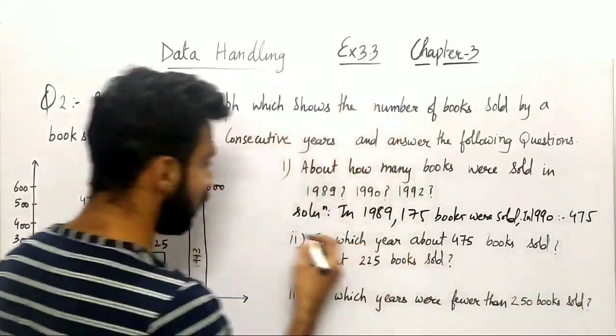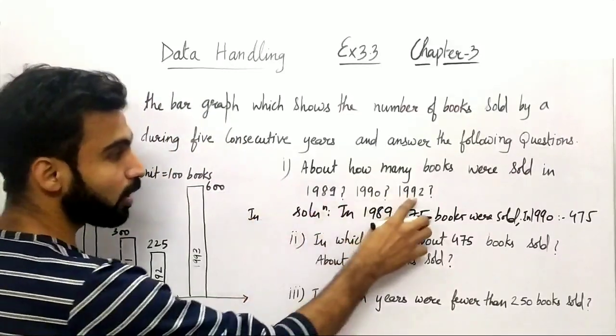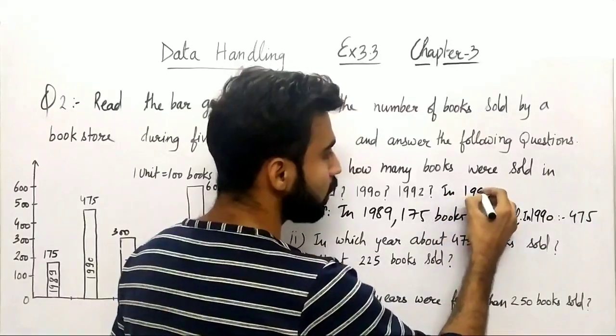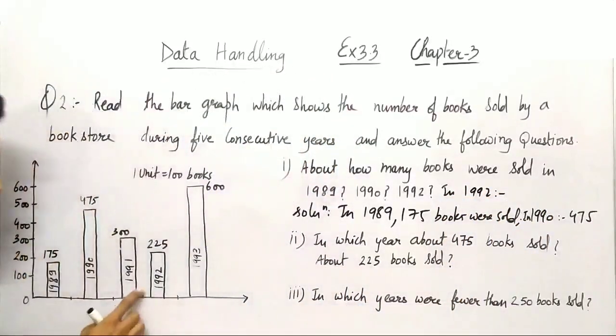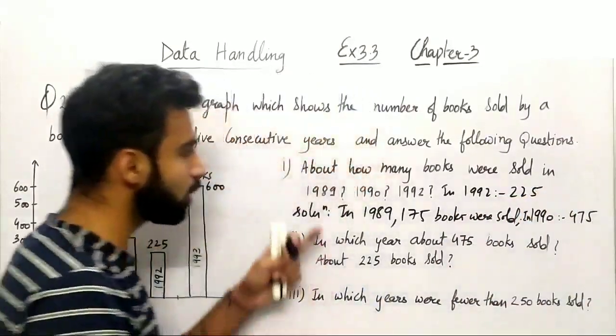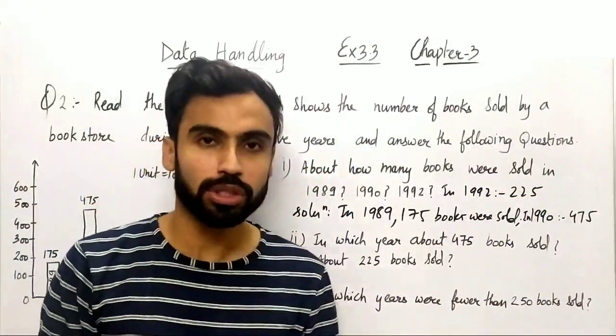And finally, let me just write here. So in, you can say 1992. Let me also write it in front of it. So in 1992, you can see the number of books sold were 225, right? So this is how you have got the answer to the first question, quite easy.